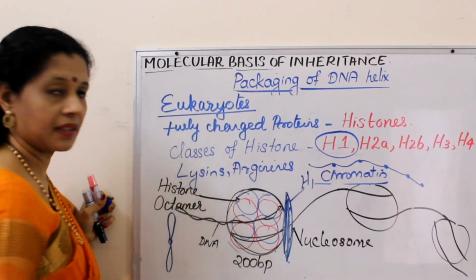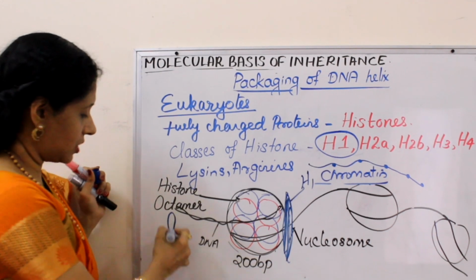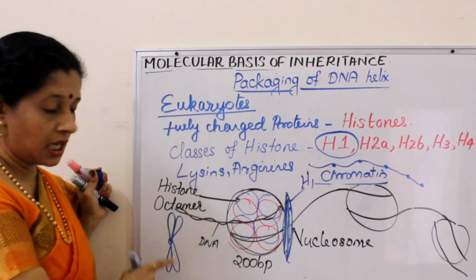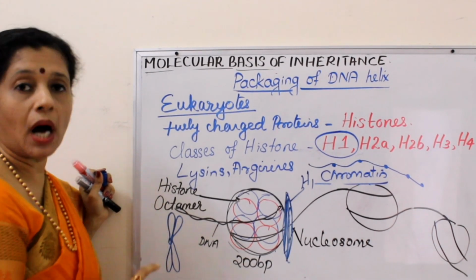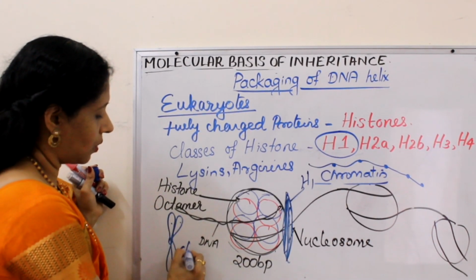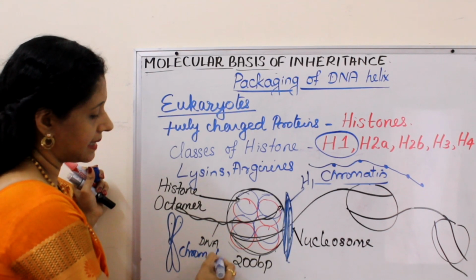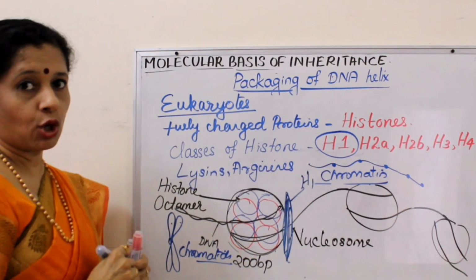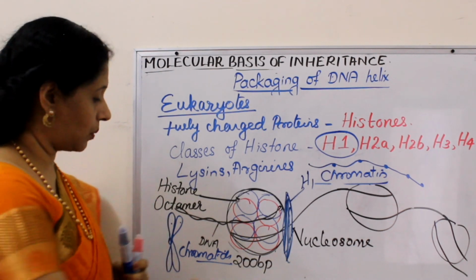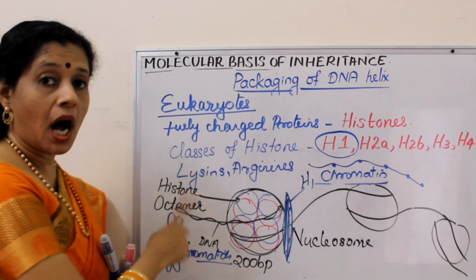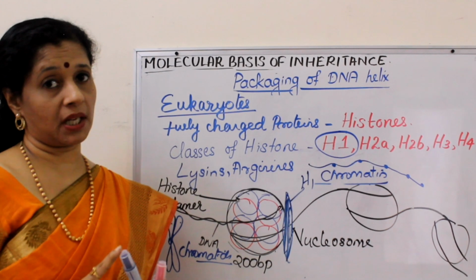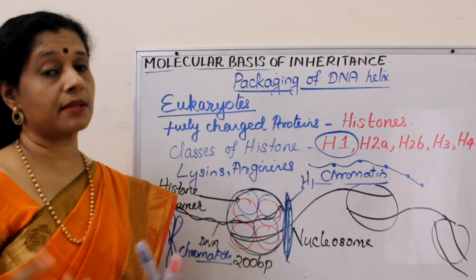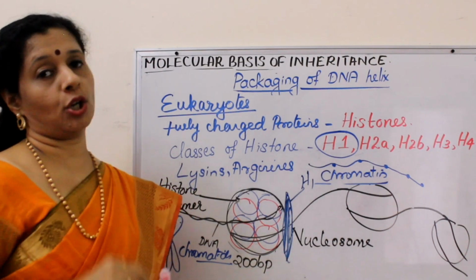Like this. Okay, but if it is a duplicated chromosome, if DNA undergoes replication before cell division, it will have 2 arms. These 2 arms are called chromatids. So you understood the difference, chromatin and chromatid. Chromatin is DNA with the protein, whereas chromatids are the 2 arms of a single chromosome. And these chromatids are called sister chromatids because they belong to a single chromosome.